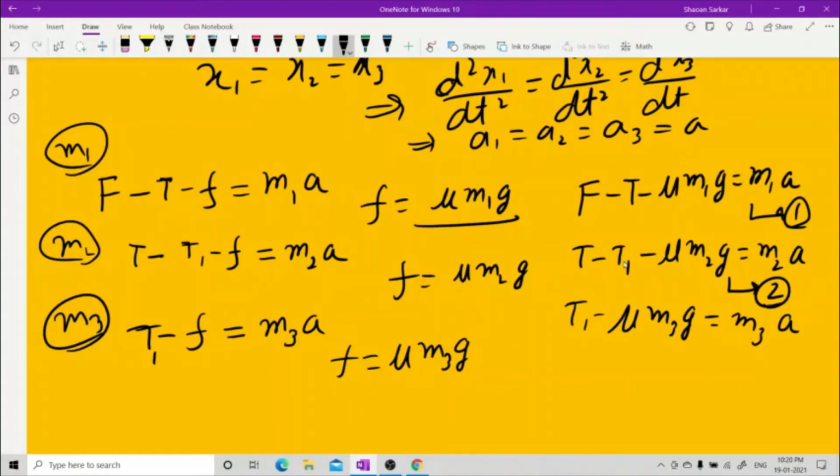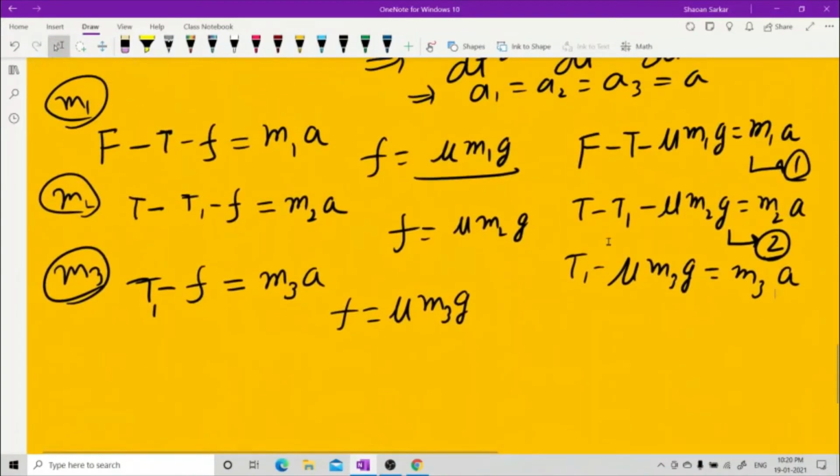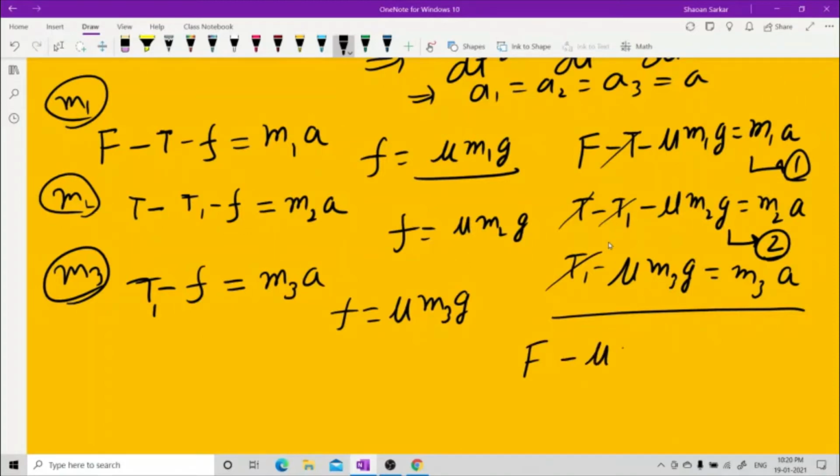I was not supposed to solve this, but still doing it. If you add these three equations, see, the tension will cancel out. What will you be left with? F minus mu g times m1 plus m2 plus m3, equal to m1 plus m2 plus m3 times a.